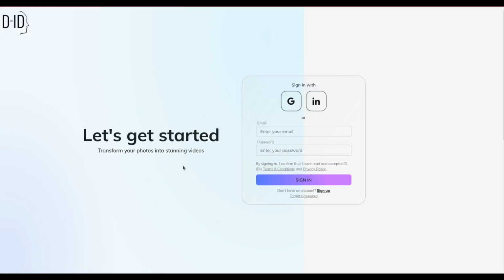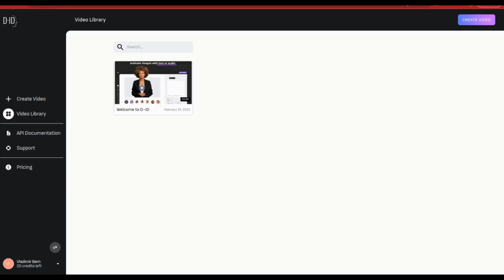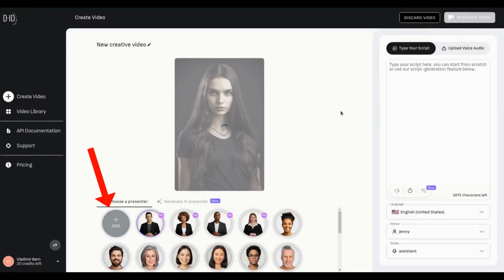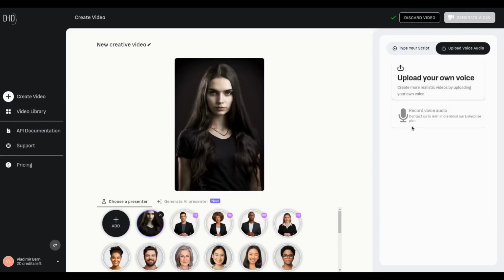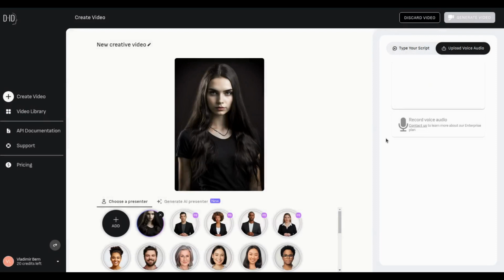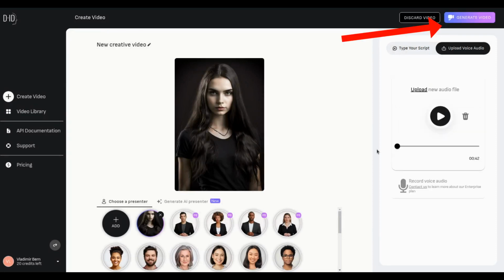After clicking the add button, you'll be brought to the registration screen where you'll have to register with the service. Bear in mind that they will be sending you a lot of marketing, and I bet this is the price for the service being free for now. Here we need to choose the picture of that lady we've generated with Midjourney, and on the right hand side we need to press on the upload voice audio tab and upload the file we've downloaded from ElevenLabs. When it's all done, press the generate video button in the top right corner.